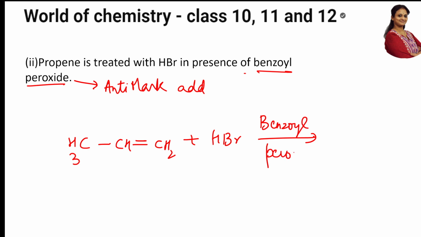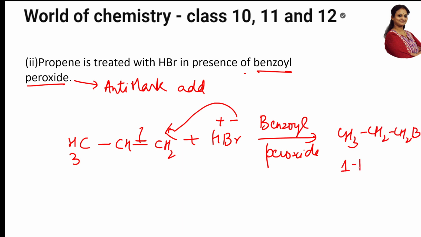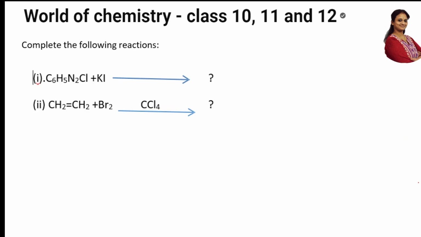Anti-Markovnikov rule says the negative addendum goes and adds to the carbon having more number of hydrogens. So Br adds to this carbon, breaking this bond: CH3CH2CH2Br. So it is 1-bromopropane. Easy. Next question.